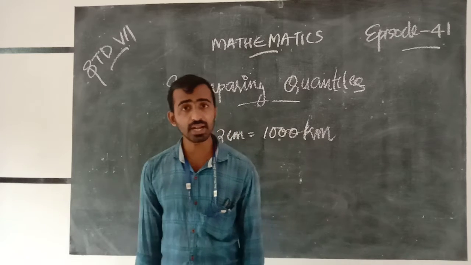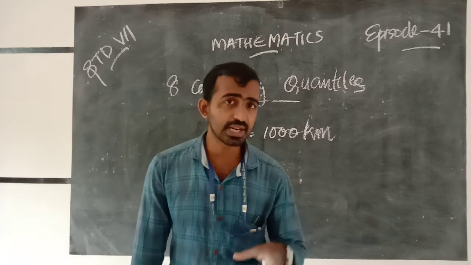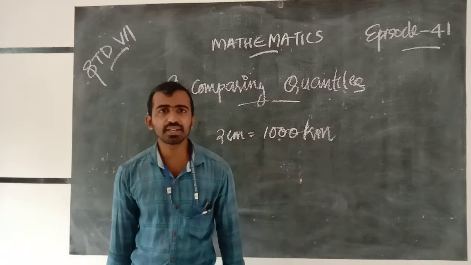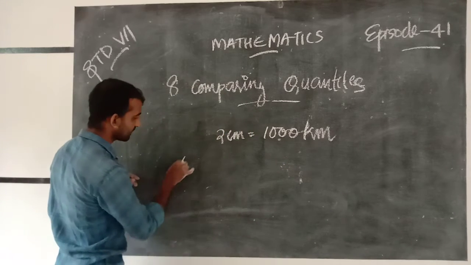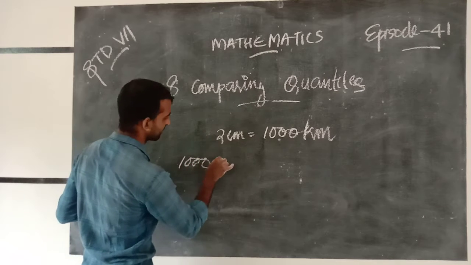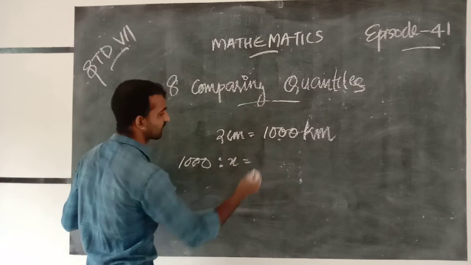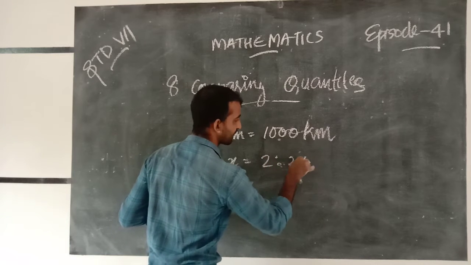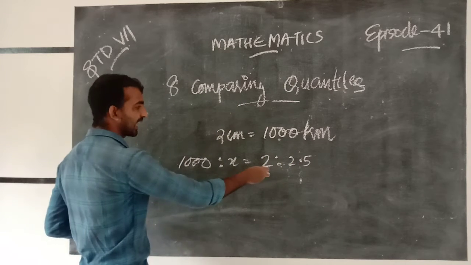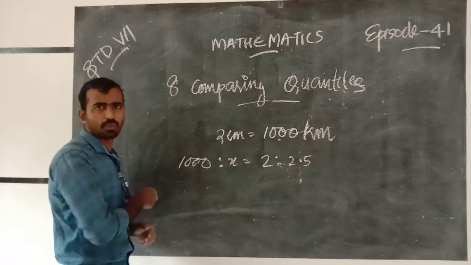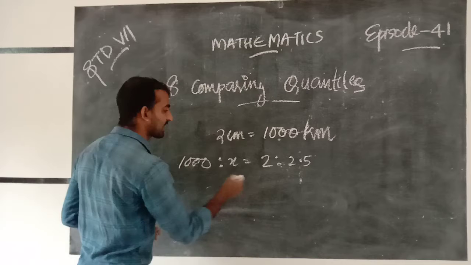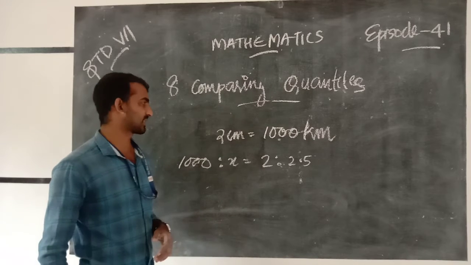We can find the distance in two ways. First, we can write 1000 is to x equal to 2 is to 2.5. That is, 2 corresponds to 1000 kilometers, and 2.5 corresponds to x kilometers.